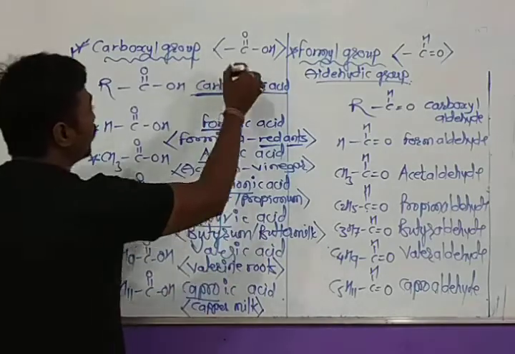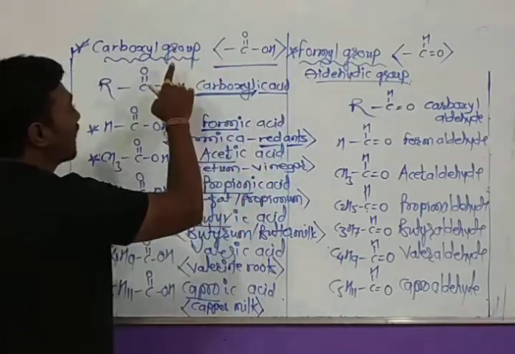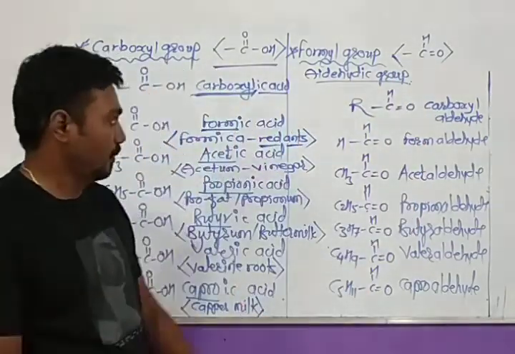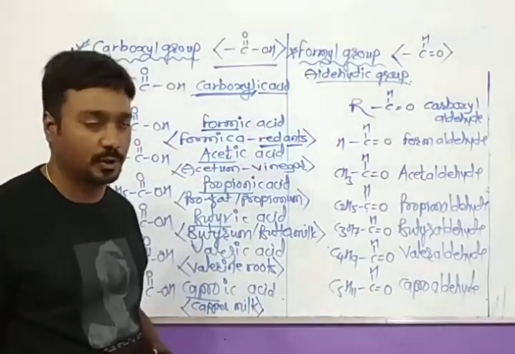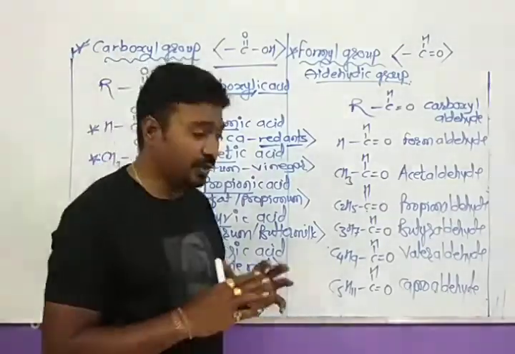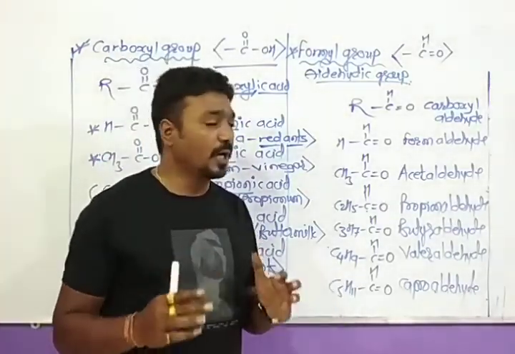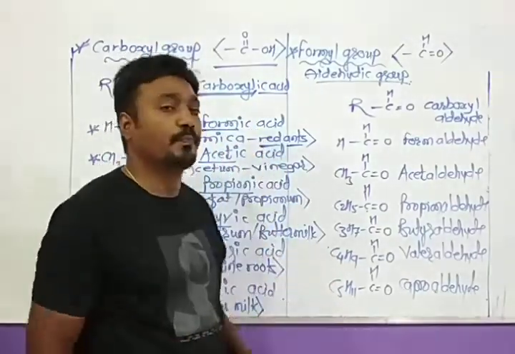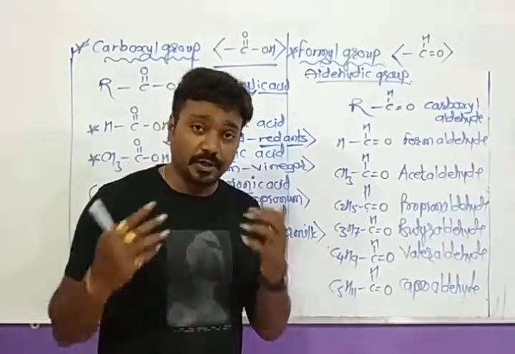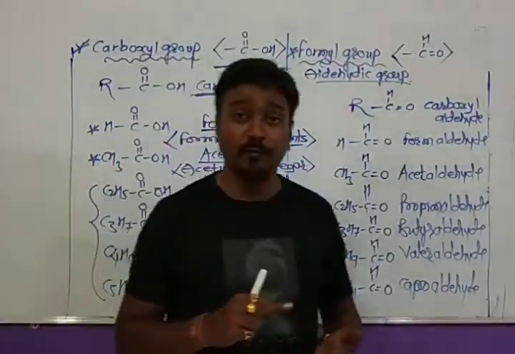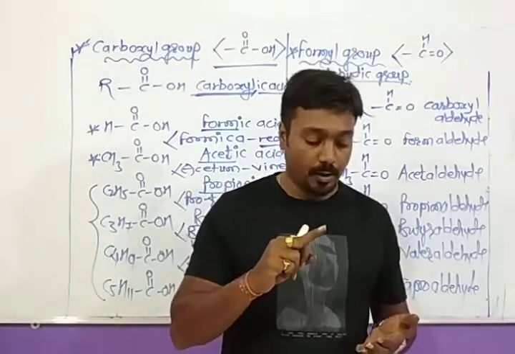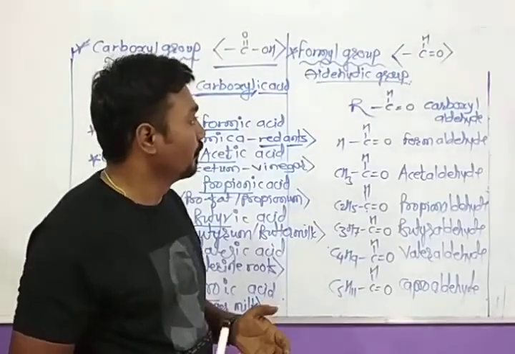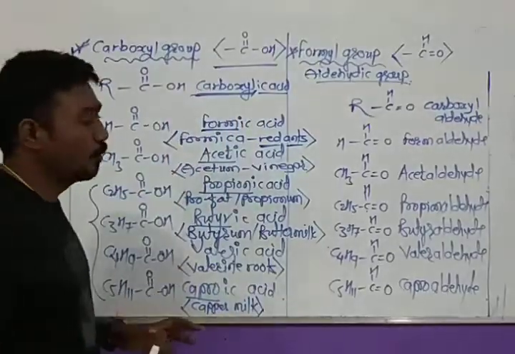And we have discussed two functional groups today. One is the carboxyl group and the other is the formyl or aldehydic group. In the next lecture, we will discuss the remaining functional groups, and in this series we will further discuss how to write the IUPAC names of the discussed compounds, in the Greek word system and the IUPAC system also. Okay. So friends, thank you.